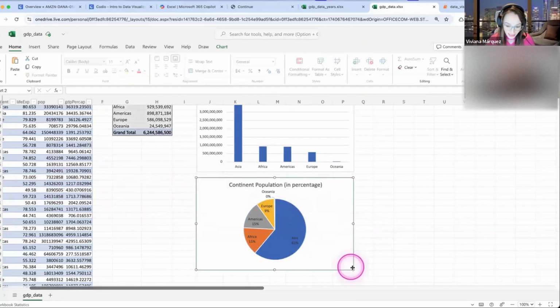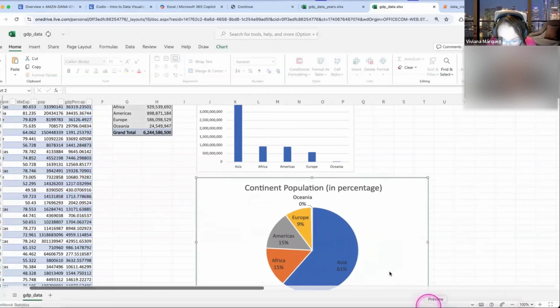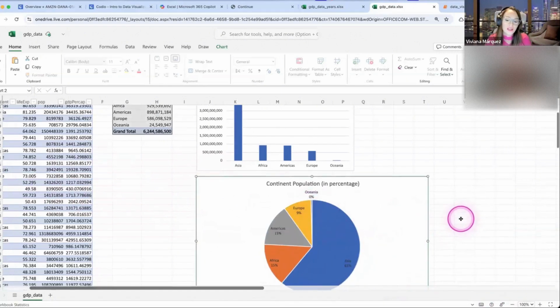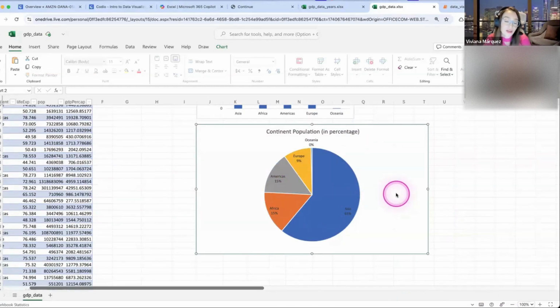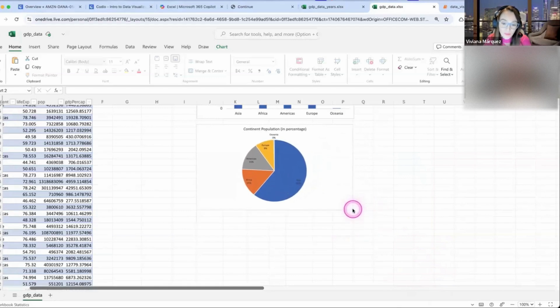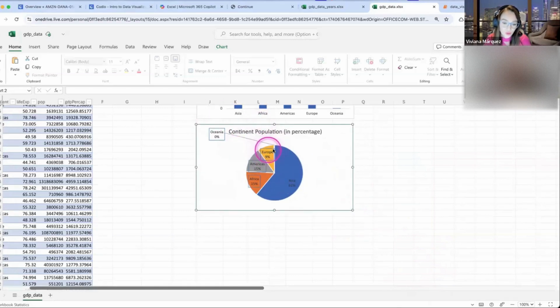I think if I make it super big, you will be able to see it. I don't know if you can see it there. It's very, very small. But for example, I'd like to have more control over that. And in Excel it is very hard, where if you were working on Tableau, it would be easier to modify this pie chart.